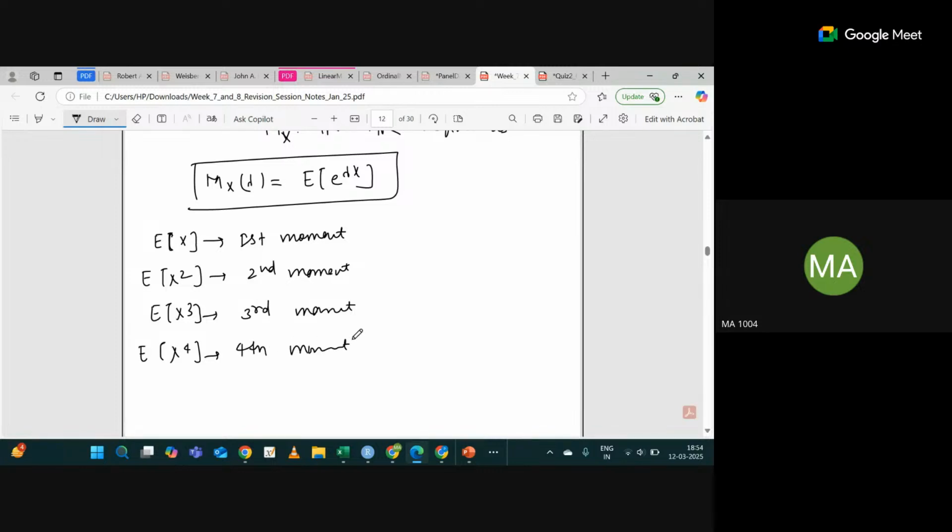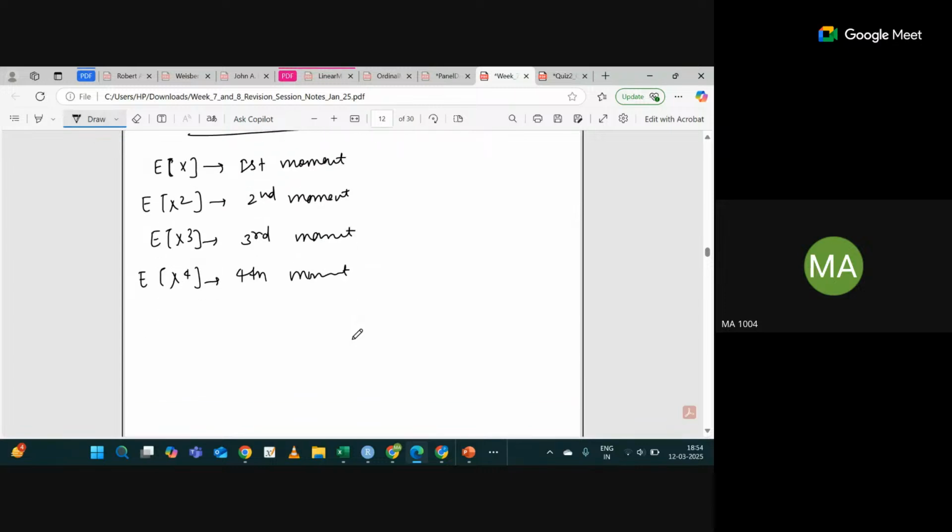Similarly, the expected value of X raised power k is called the kth moment. Yesterday I discussed that this is helpful to find skewness and kurtosis, but that's not in our course. Now we will see the things which are in our course. This MGF is very helpful to uniquely determine distributions.